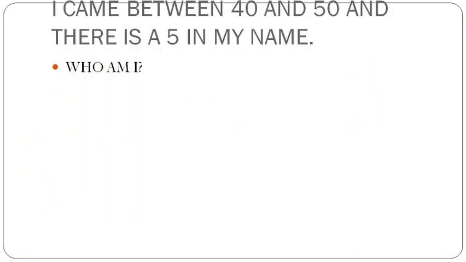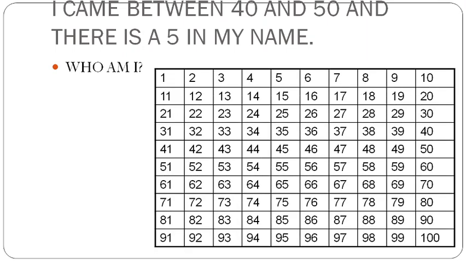First question is asking that I came between 40 and 50 and there is a 5 in my name. Who am I? Whenever we are doing this kind of question, we have to take a help of number table. You can draw it in a page and we can solve this question. Okay, now come to the question. The question is, I came between 40 and 50 and there is a 5 in my name. So first find out the number which came between 40 and 50.